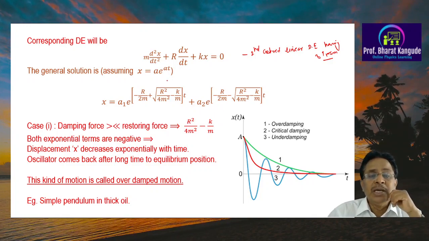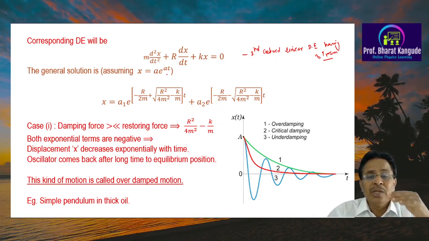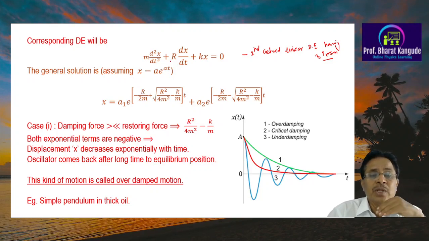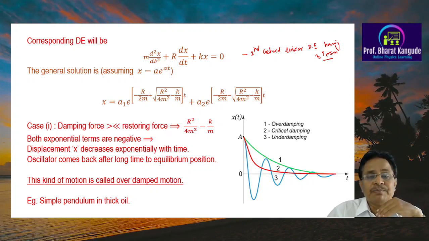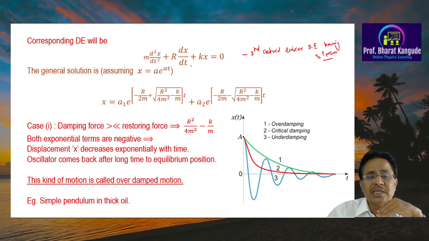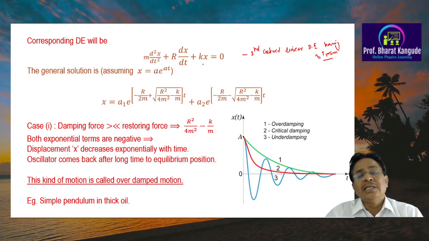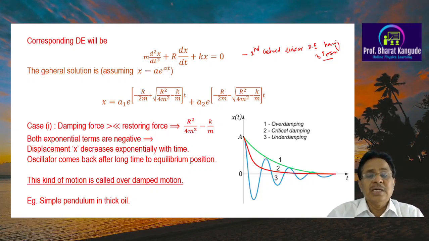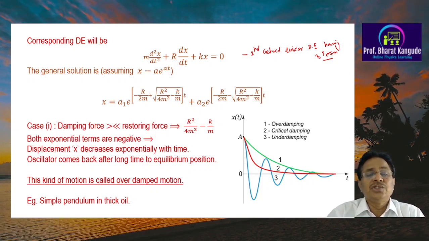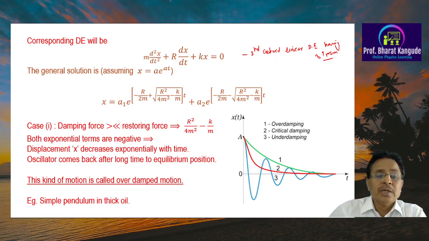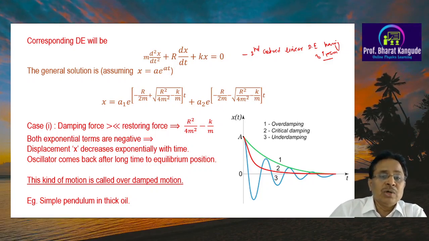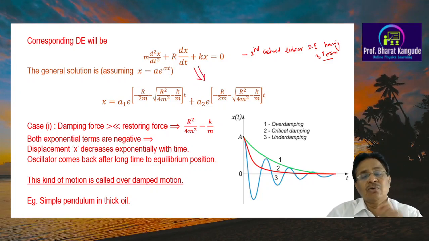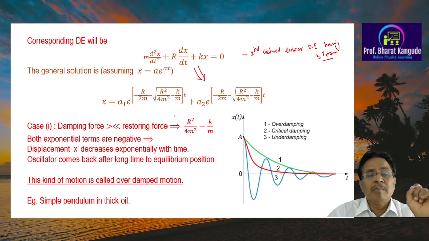You can go through that method and understand it, assuming that the solution of this particular differential equation is x is equal to a times e raised to alpha t. Differentiating it once and twice, we can replace all these terms in the first term, second term, third term, etc. And then solving this differential equation, there are two methods for solving it. This differential equation has a general solution of this type, x is equal to, and this journey from here to here is a long mathematical exercise you have to carry out.